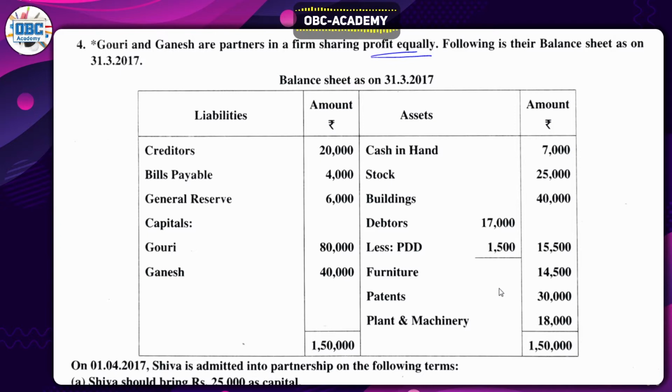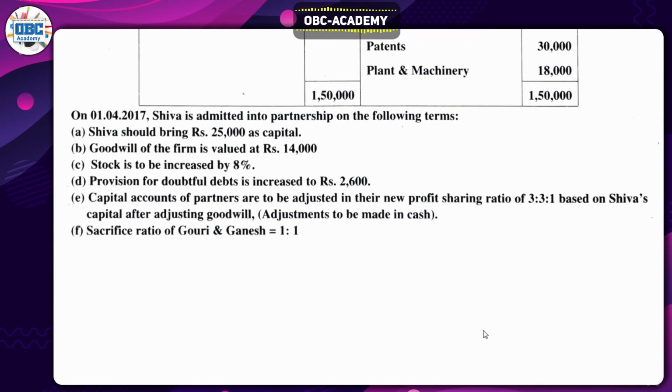We don't want to waste maximum time here on this, because we need to solve the problem. We don't want to consider so many other things. Plant and machinery is 18,000, so a normal thing, nothing new here. We will move on to the adjustments.